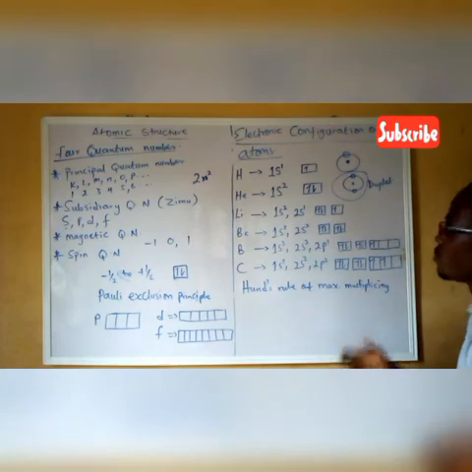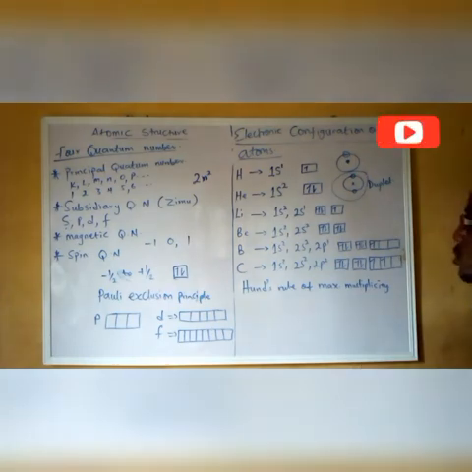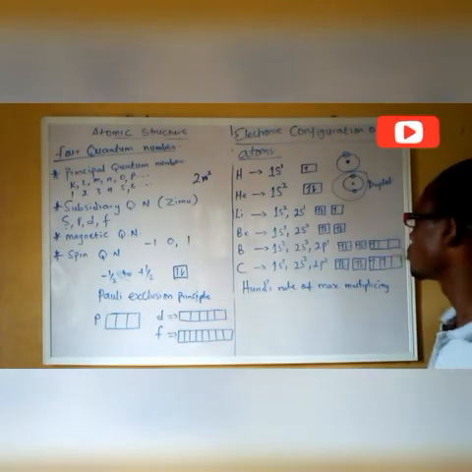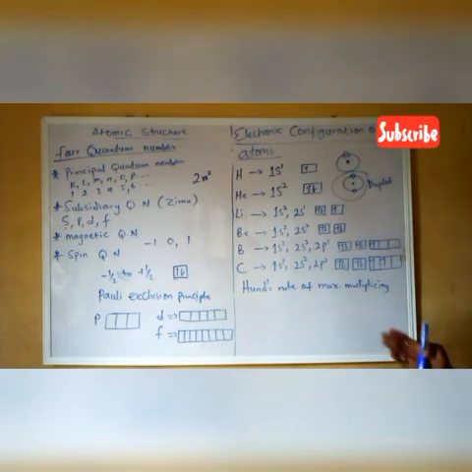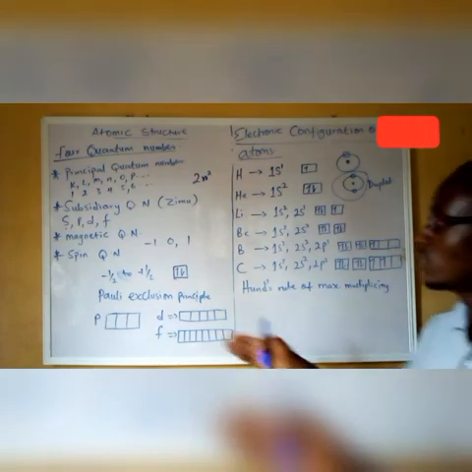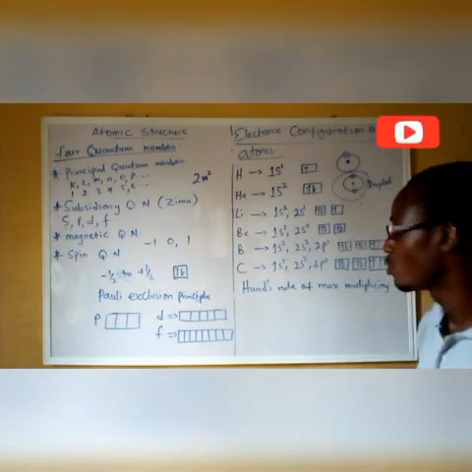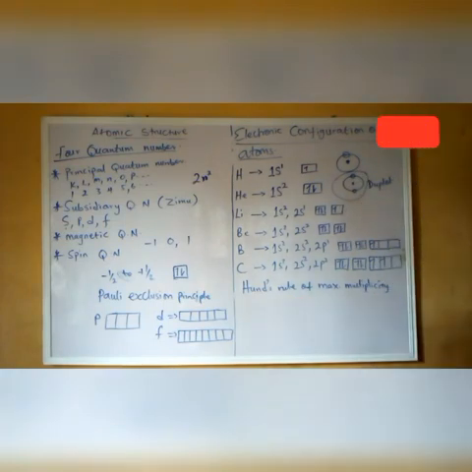And anyway, we have been making use of a rule that I have not mentioned so far. I mentioned Pauli exclusion principle, which tells us why electrons have to spin in opposite direction, and which is supported a bit by the spin quantum number. Then we have Hund's rule that tells us that electron occupies the orbital singly first before pairing takes place.